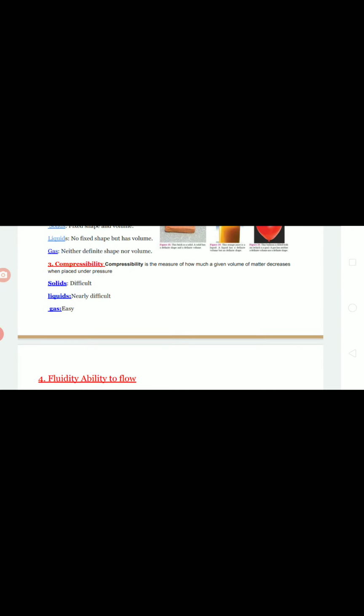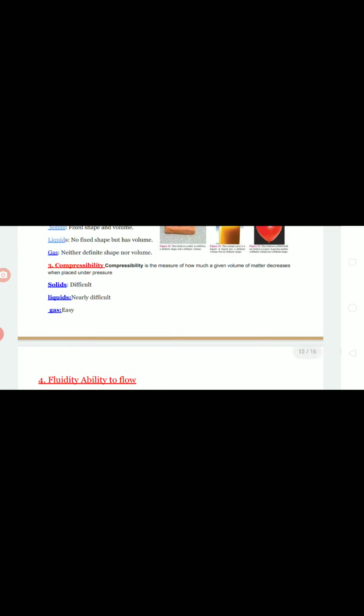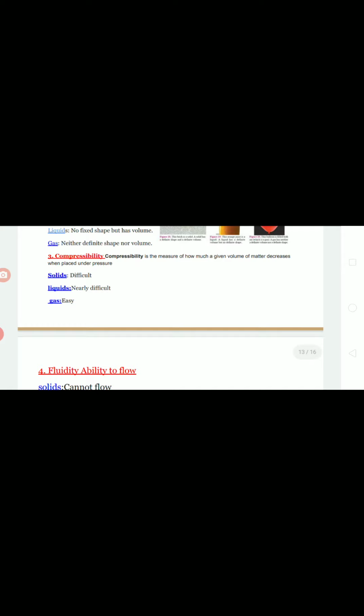That's a major difference. Compressibility means, under applied pressure, the ability of a substance to decrease its volume. That is what is said to be compressibility. It is a measure of how much volume of that matter is decreased when pressure is applied. I'm repeating the definition of compressibility. Compressibility is a measurement of how much volume of the matter is decreased when pressure is applied. That is what compressibility is.